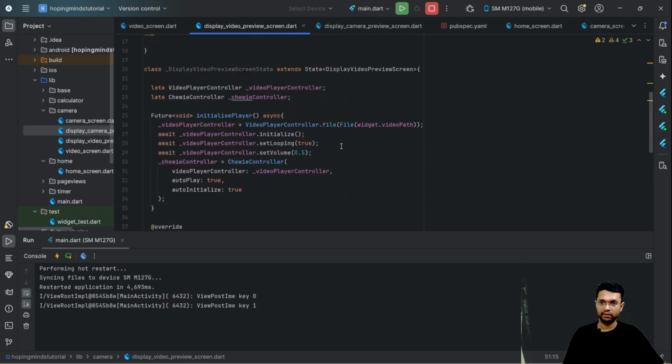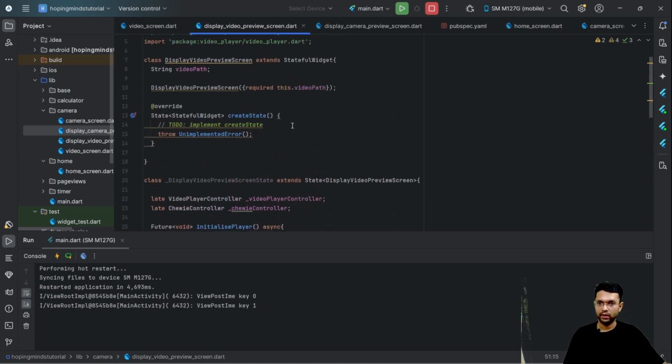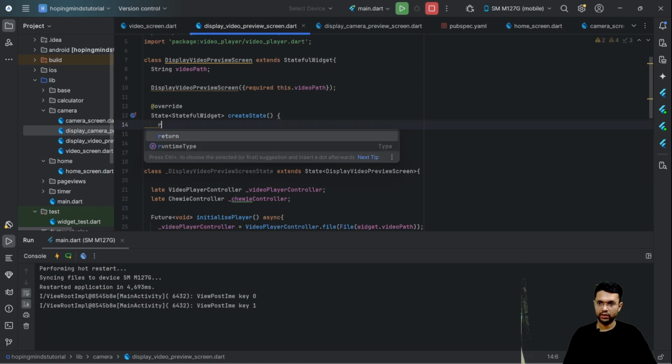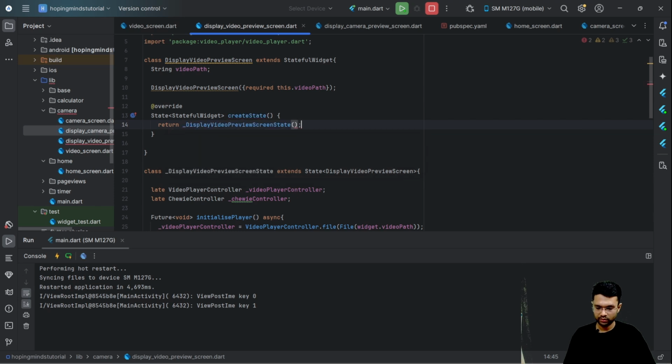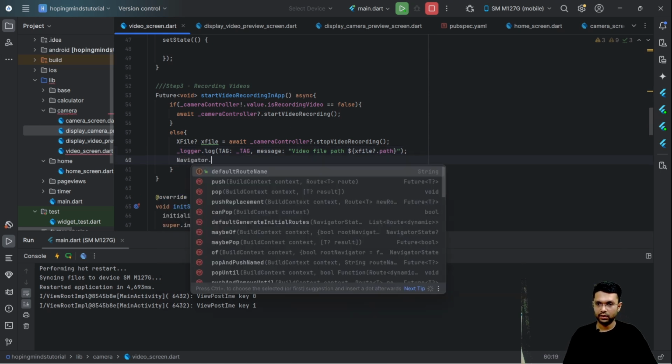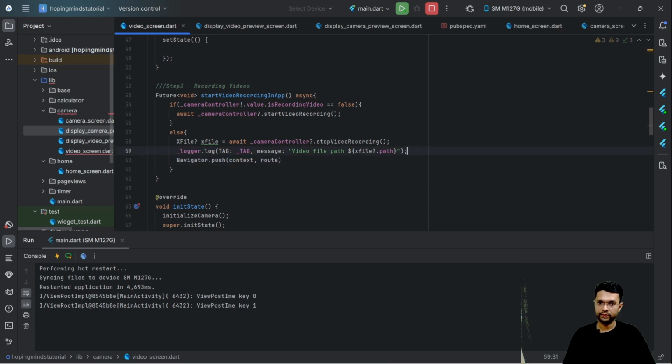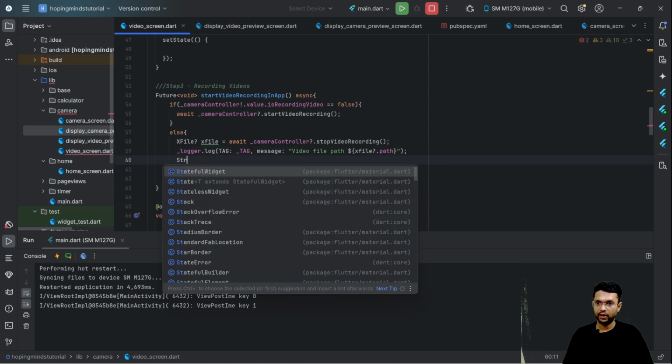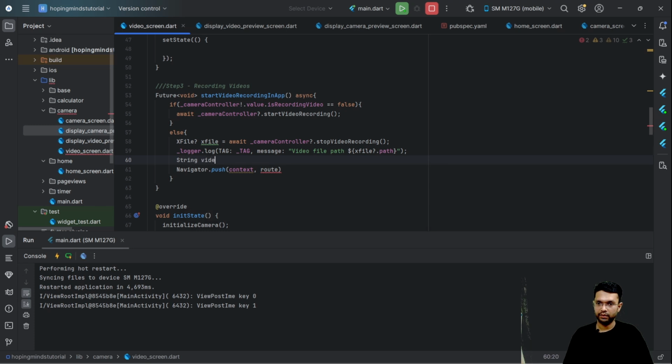Let's try and understand whether this thing will work or not. What I'll try and do is put over here return as display video preview screen state, and then try out navigator dot push, wherein we will be having our string video file path, and I'll try to get the location where it got saved.